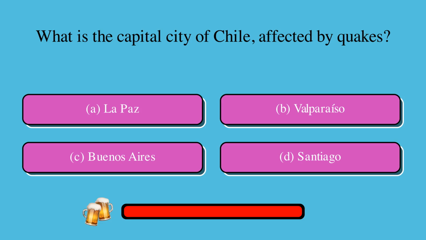What is the capital city of Chile affected by quakes? Is it A, La Paz, B, Valparaiso, C, Buenos Aires, or D, Santiago? The correct answer is D, Santiago.